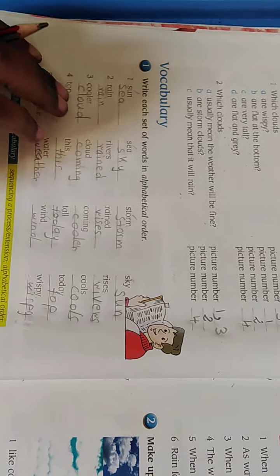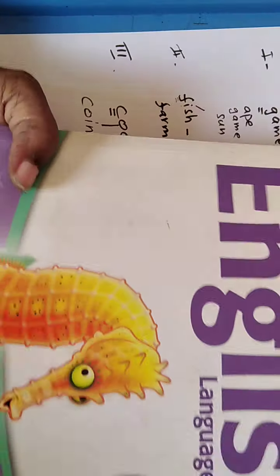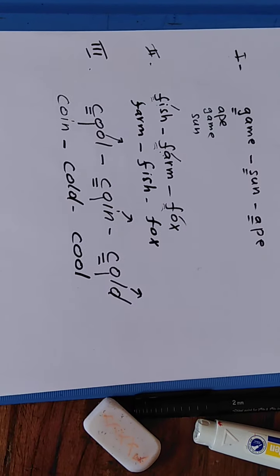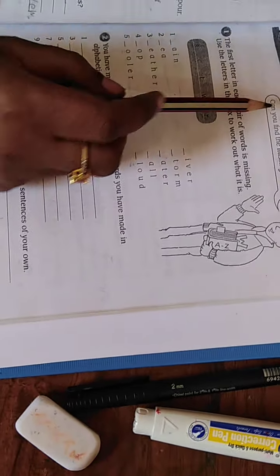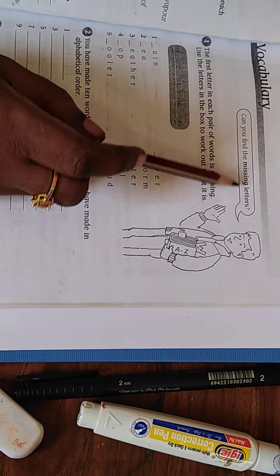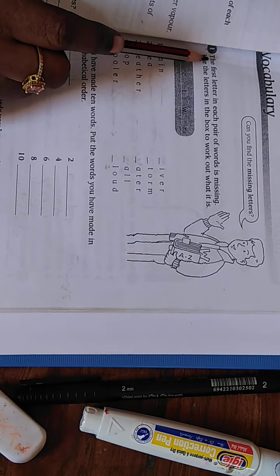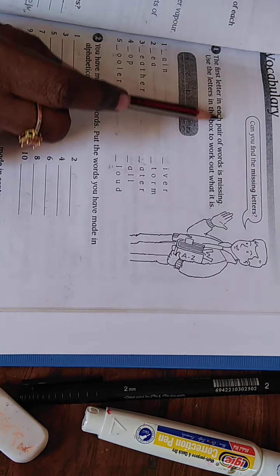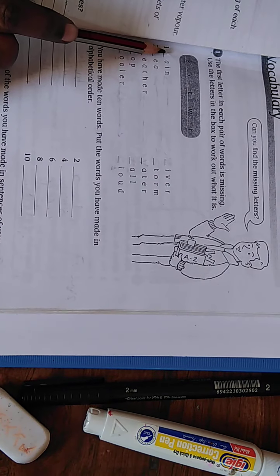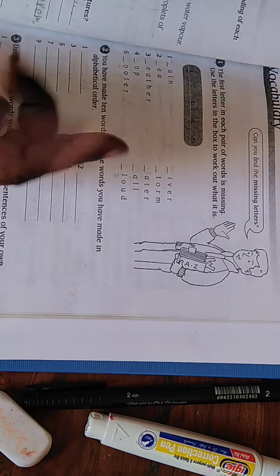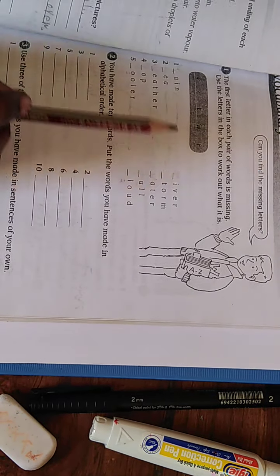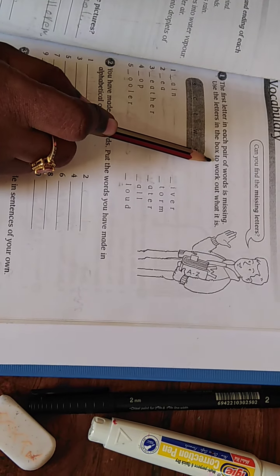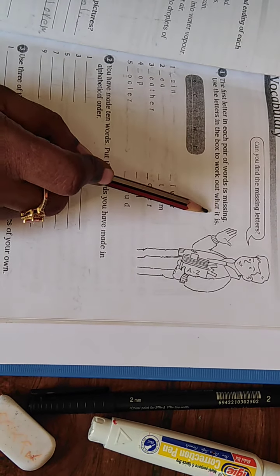Have you got this? Now let us go back to page 11 in your practice book. Let us see what do we have. Can you find the missing letters here? The first letter in each pair of words is missing here. This is 1 pair, means 2. Number 1, we have 2 words with a missing letter. Okay? Use the letters in the box to work out what it is.